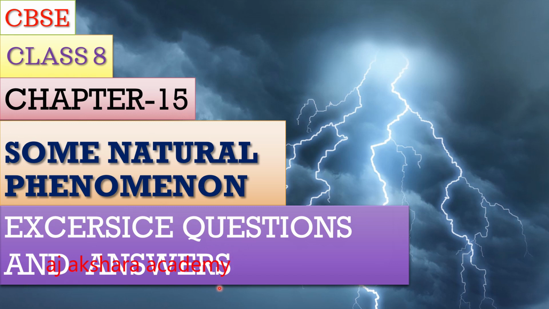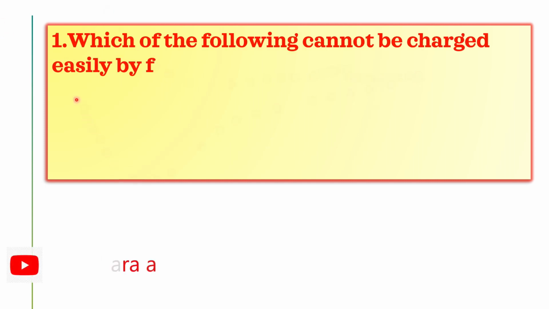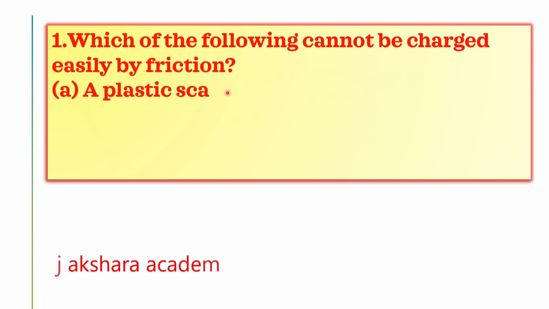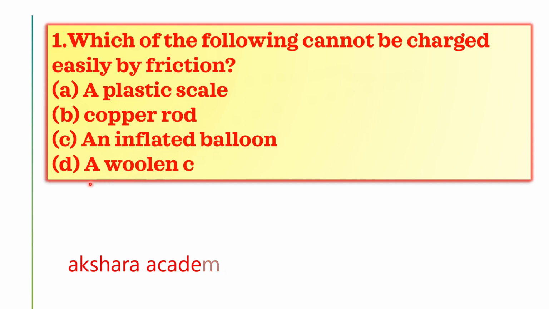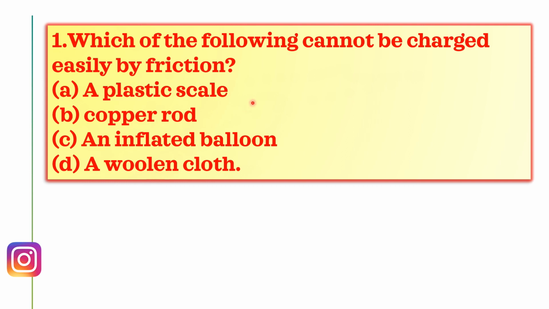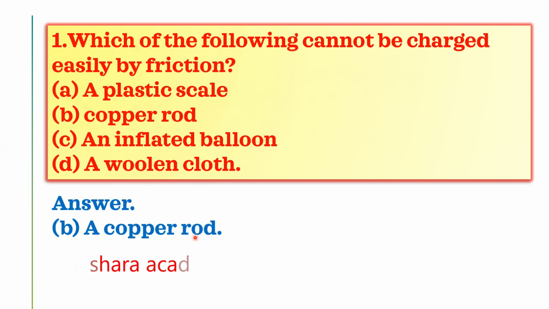Okay, let us go to the first one. Which of the following cannot be charged easily by friction? Plastic scale, copper rod, an inflated balloon, a woolen cloth. Among these four, which one cannot be charged easily by friction? The answer is A, copper rod. Copper rod cannot be charged easily by friction.